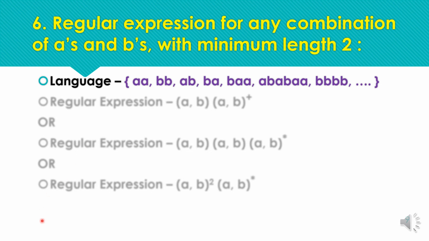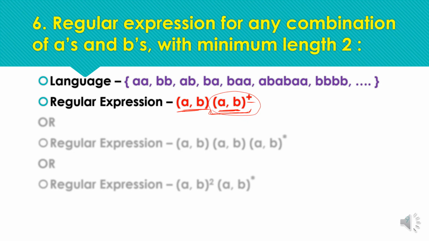So the corresponding regular expression can be like this. For one occurrence of A or B, we can have the first symbol as either A or B, and after that we require one or more occurrence of this pattern, meaning one or more occurrence of A or B. So we can have one symbol from here, either A or B, and one symbol from here, as the minimum requirement is one or more, one symbol A or B from this second pattern.